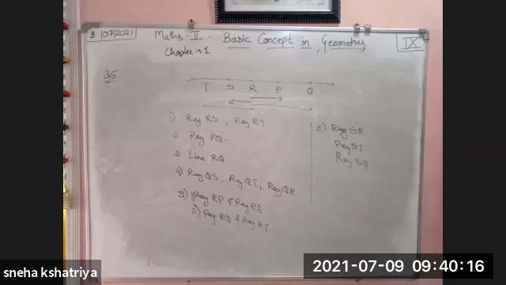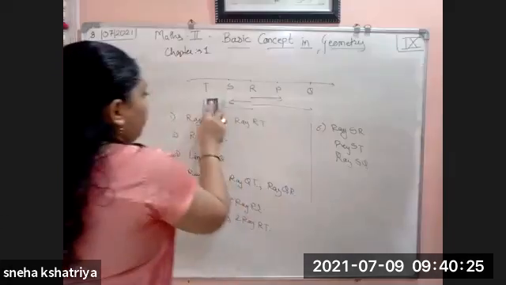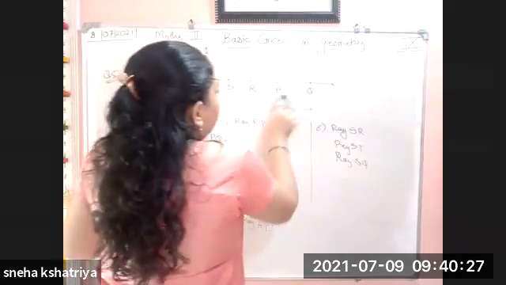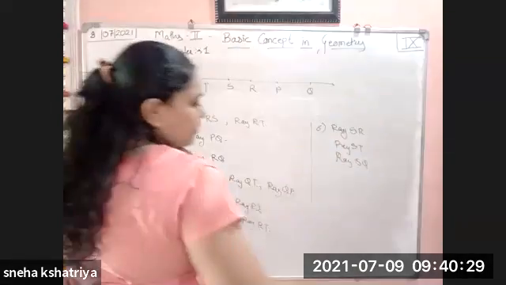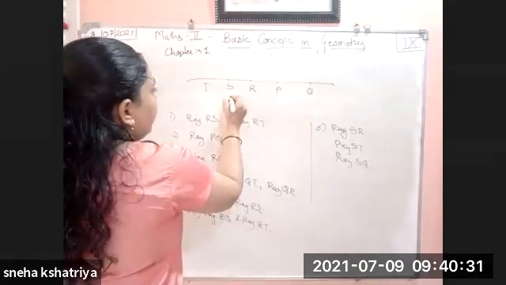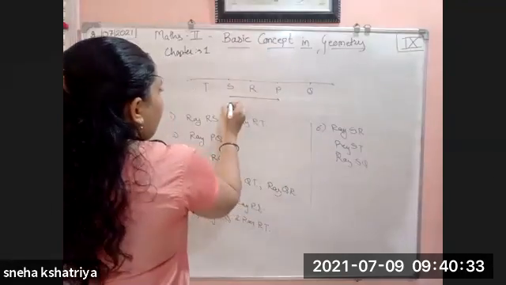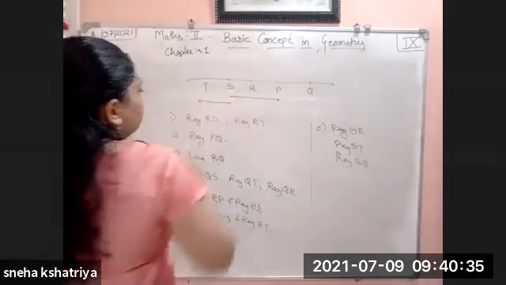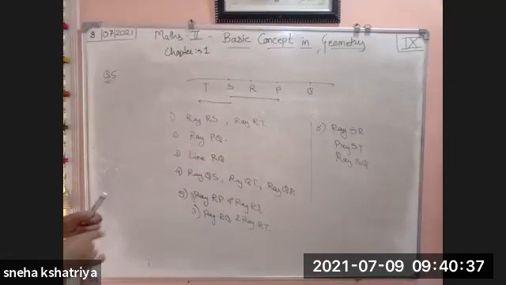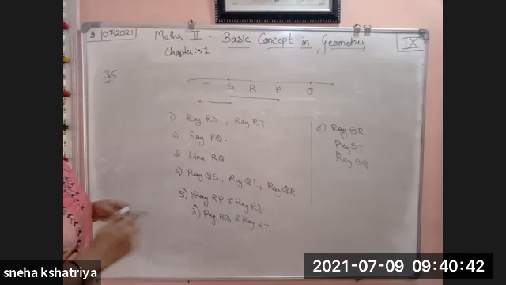And the last question, write the intersection set of ray SP and ST. Ray SP and ST. We have to find the intersection point. We have ray SP here and we have ray ST here. Okay. Two different rays are there in opposite direction and we have to find the intersection point.